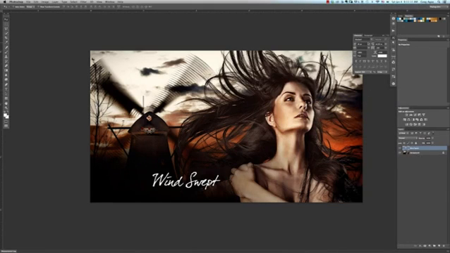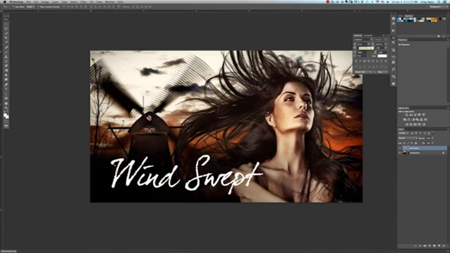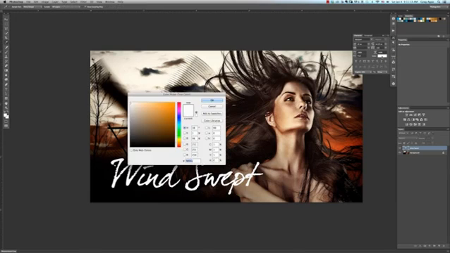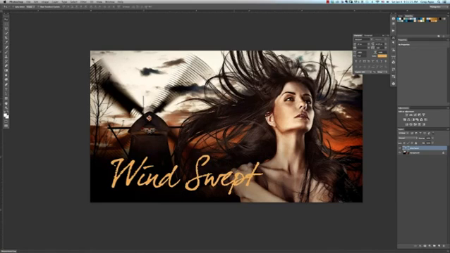Next, I'm going to increase the size of the text to 45 points. And now I want to change the color of the text by clicking on the color box, and I'll change it to a nice orange color. Then click OK. Now, I still want to give the name one more final little flair, so I'll check the italics option, and then we're done. And now I've edited the text the way I want it, simply by using the Character palette.